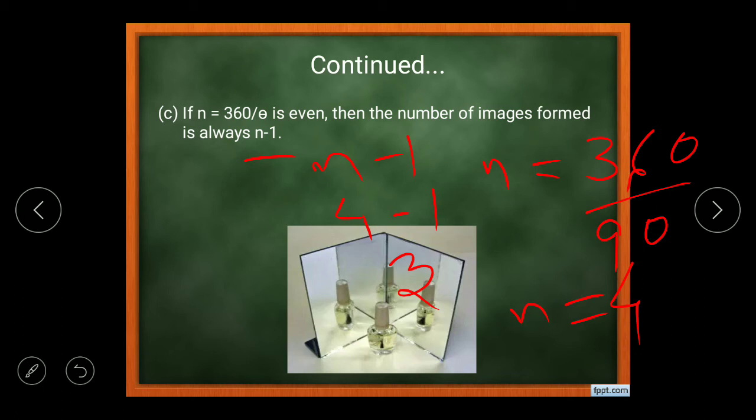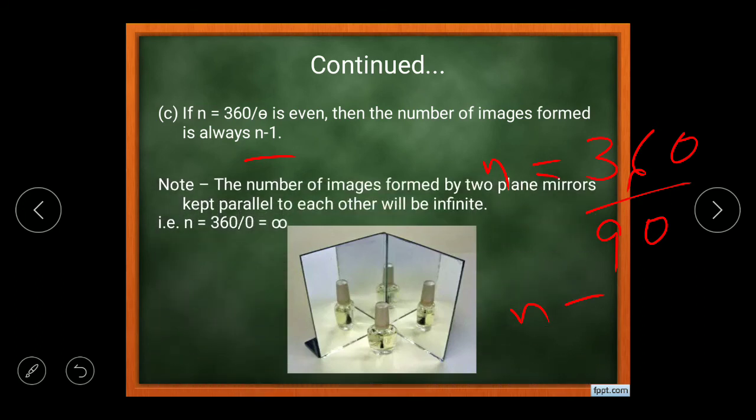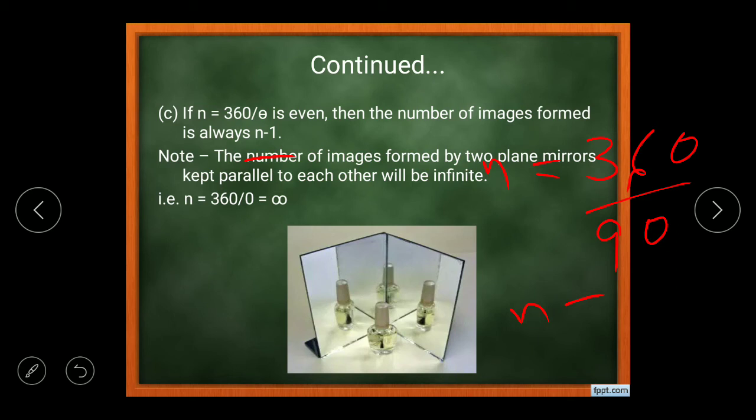We have one note with us: if two plane mirrors are kept parallel and the object is kept in between, then the number of images will be infinite. Why so? Because the angle formed between both the plane mirrors will be 0 degrees. So according to n equal to 360 by 0, this becomes infinite. So an infinite number of images can be formed, which you usually see when you go to a saloon.